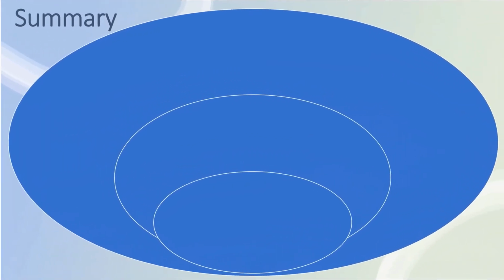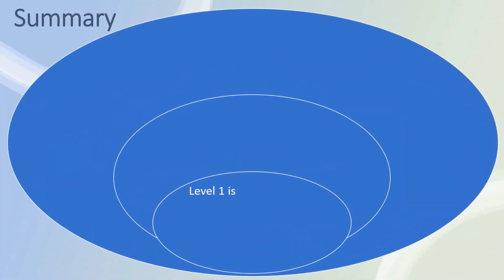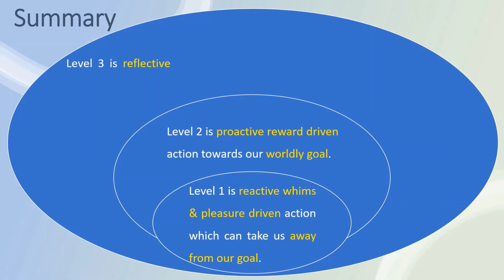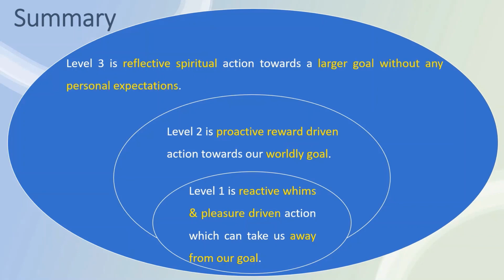Now let us summarize the 3 levels of action. Level 1 is reactive whims and pleasure driven action which can take us away from our goal. Level 2 is proactive reward driven action towards our worldly goal. Level 3 is reflective spiritual action towards a larger goal without any personal expectations. The focus is on the act more than the reward.